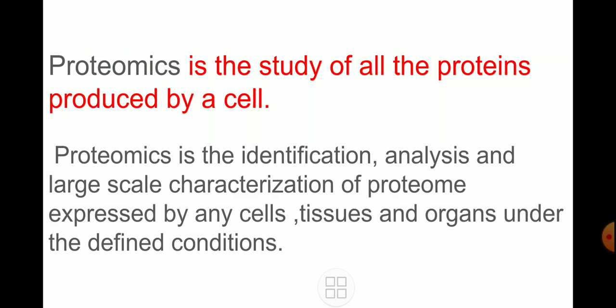Proteomics is the identification, analysis, and large-scale characterization of the proteome expressed by any cells, tissues, and organs under defined conditions. My friends, at what condition do the changes take place in the structure and character of the protein, isn't it? And at the specific condition, which type of expressions have been given? Which type of changes are taking place in the body due to the change in the protein? So keep in mind, the study of all the proteins produced by the cell is nothing but proteomics.